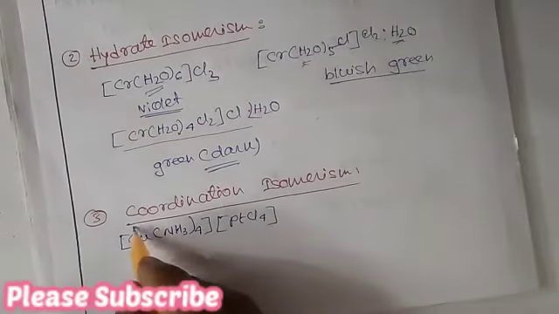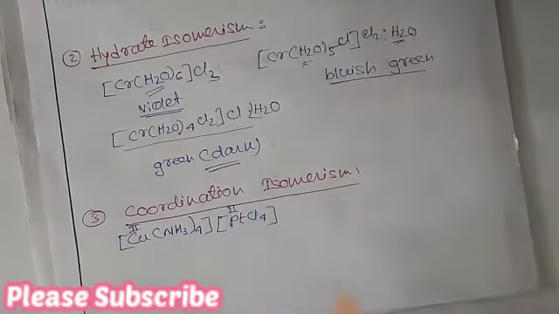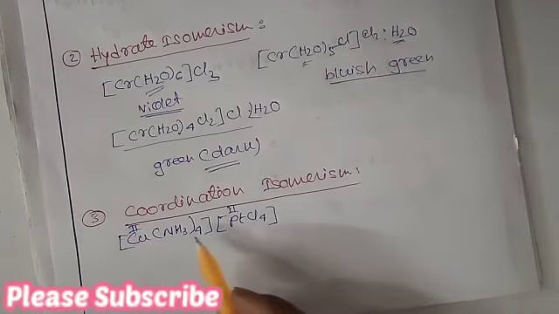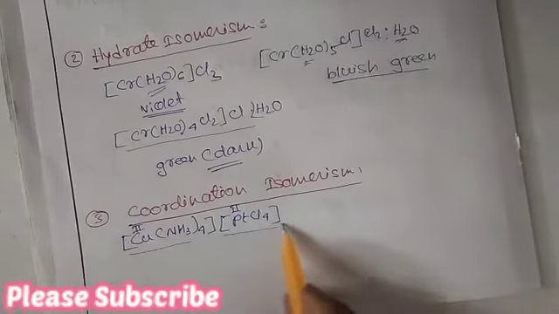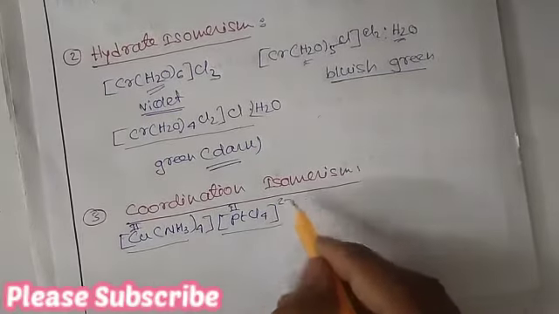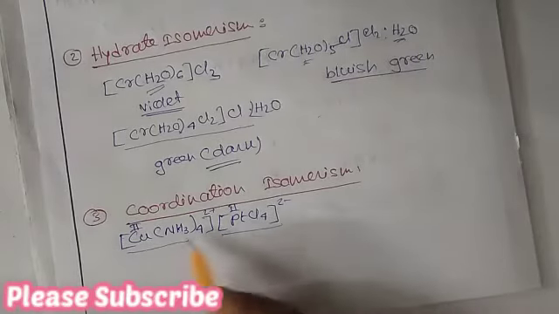Here copper is in +2 and platinum is in +2. So what we say, the redistribution of ligands between the two coordination spheres. Here is a coordination sphere and here is a coordination sphere. This is anionic 2 minus and this is 2 plus. There will be a redistribution of ligands.